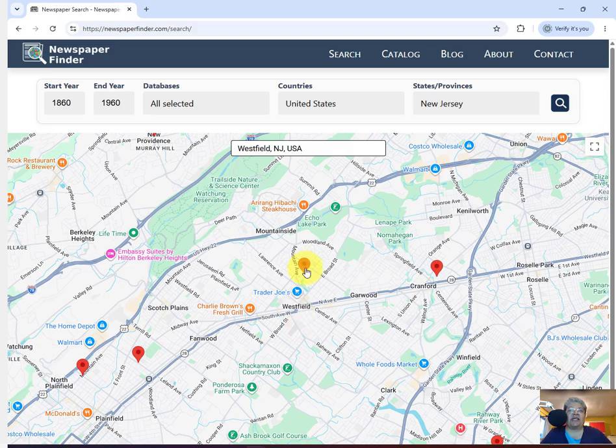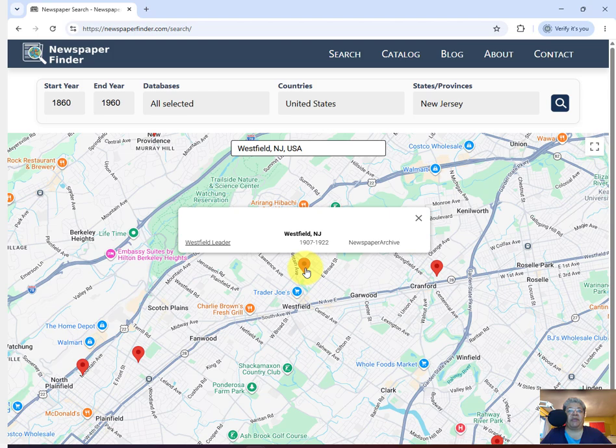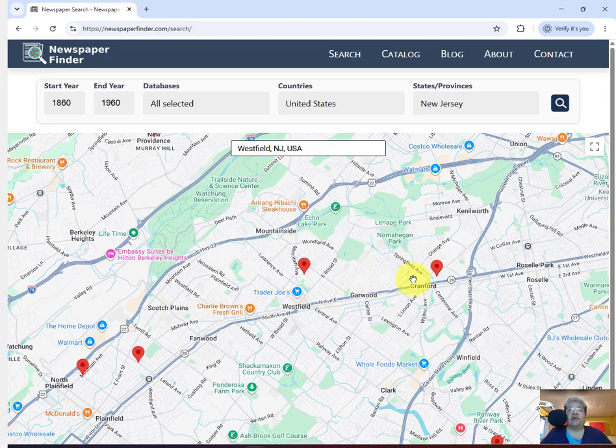There we see Westfield, it's in the middle of the screen. And this red icon, I click on it, and it's showing me that there is a newspaper. It's the Westfield Leader, and that's on Newspaper Archive. Now, I happen to know that Newspaper Archive is a paid site. It requires a subscription. What else am I seeing? Over here on the right, there's Cranford, and Cranford is one of the places that the branch appears in. Let's have a look.